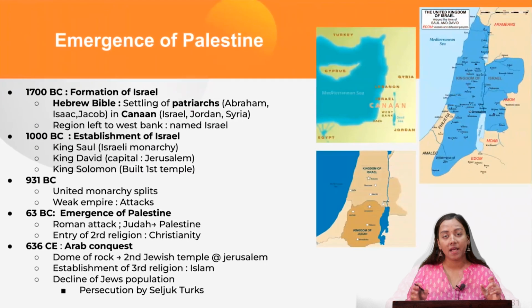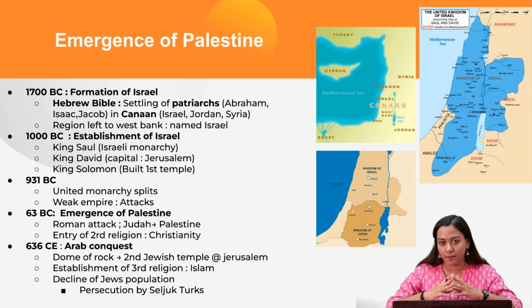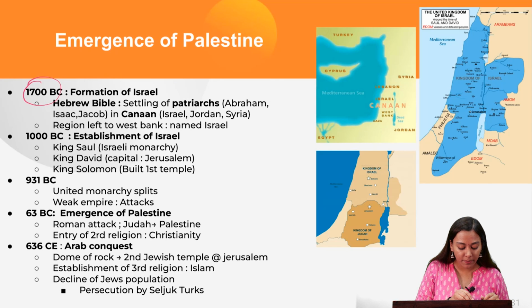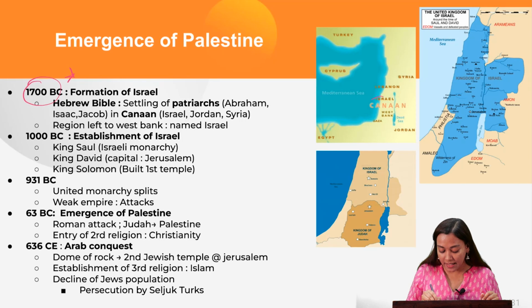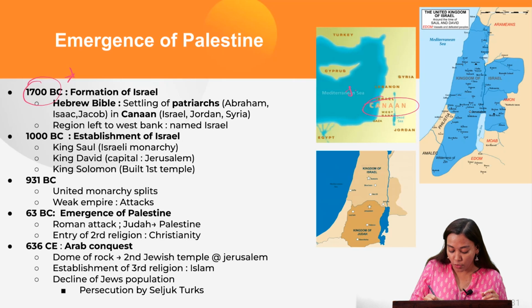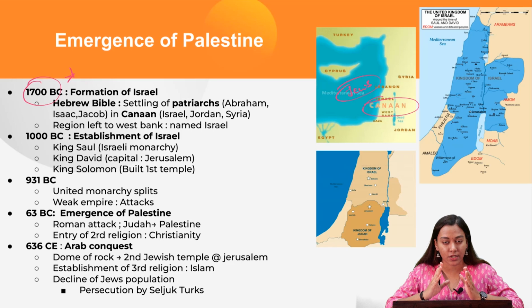So first of all, let me invite you to travel through time, about 3000 years back. In and around 1700 BC, there was a place which is known as Levant right now. This was known as the land of Canaan. The land of Canaan was very famous for being a place where the Judaism patriarchs started settling themselves, which means the forefathers of the Judaism religion primarily started establishing themselves here in this land of Canaan.